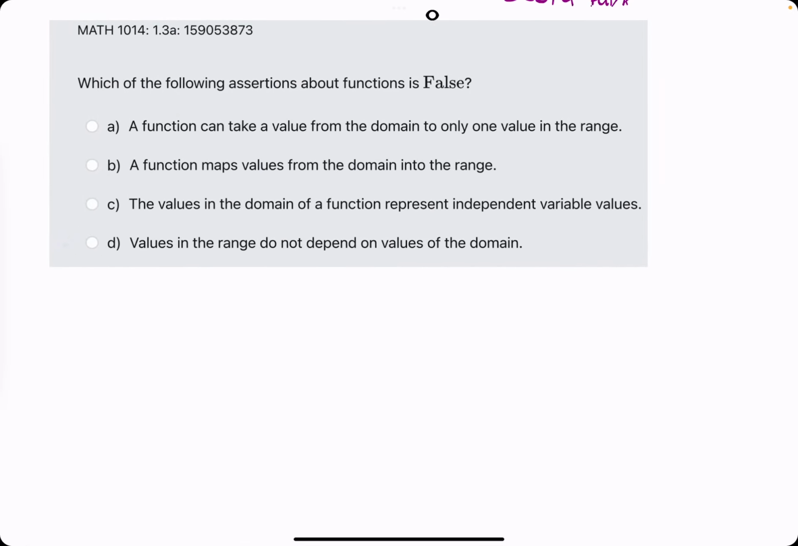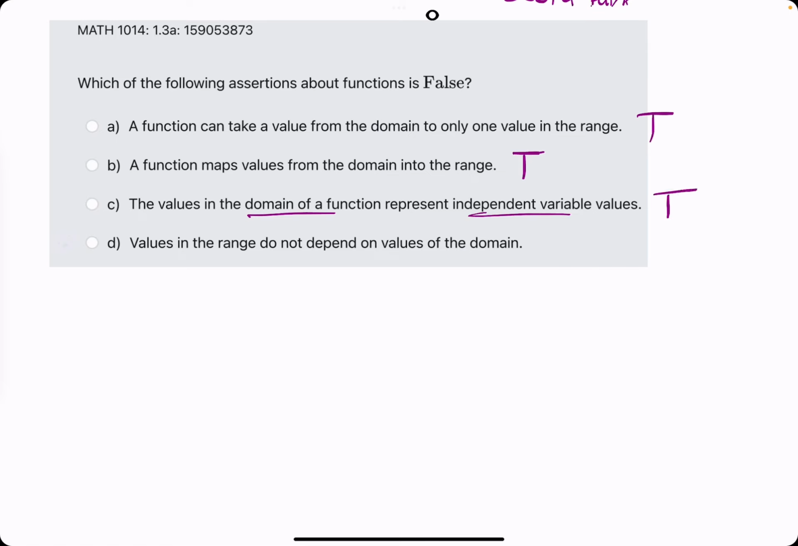A function can take a value from the domain to only one value in the range. That is true. We've seen that before. A function maps values from the domain into the range. I think that's true. I don't see why not. A relationship definitely maps values from domain into range. I'm not going to overthink it. C, the values in the domain of a function represent independent variable values. That is true. That's the idea that x values are the independent variables.